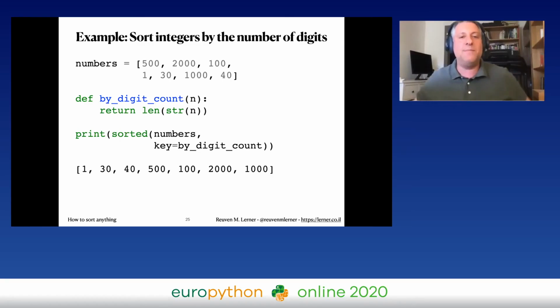And the answer is that TimSort is what's known as a stable sort. That does not mean it only sorts horses. A stable sort means that if two items in the original list have the same sort value, they will stay in that order in the output list. So because 500 came before 100 here, 500 will be before 100 in the output list. And because 2,000 came before 1,000 here, it's also going to be there as well. So you have to remember it's a stable sort. Normally it's a great thing, but you can be a little confused and surprised here.